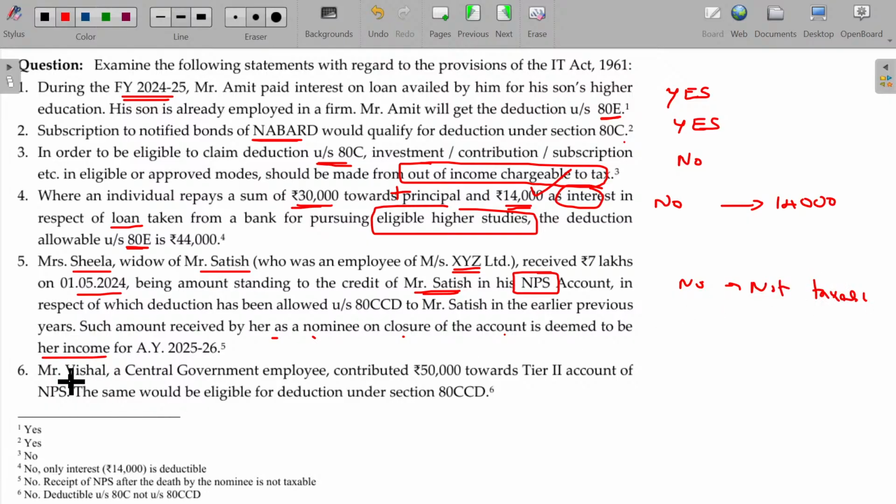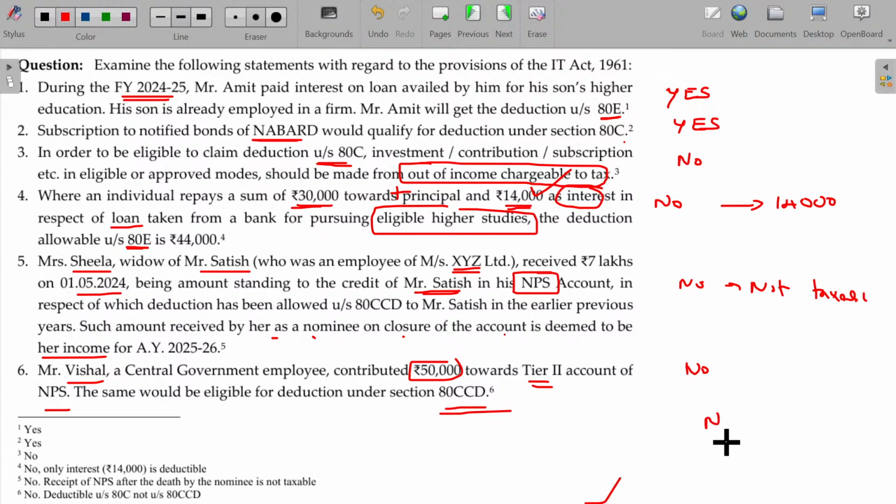Mr. Vishal, a central government employee, contributed 50,000 towards tier 2 account of NPS. The same will be eligible for deduction under section 80CCD. No, already told, NPS under tier 2 comes under 80C. So you have seen that NPS.